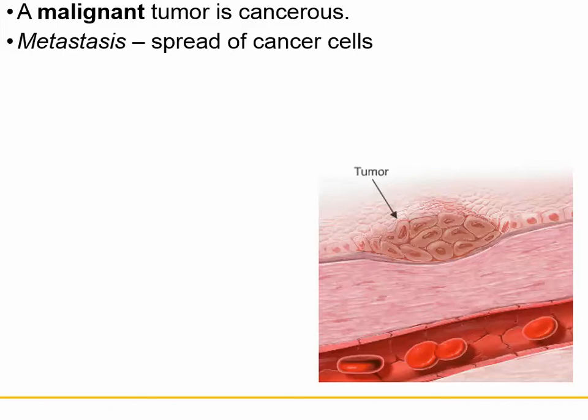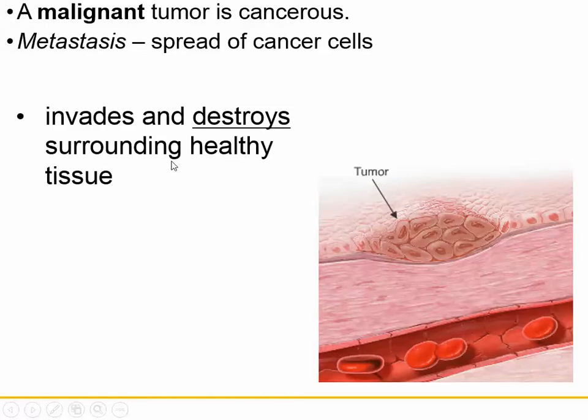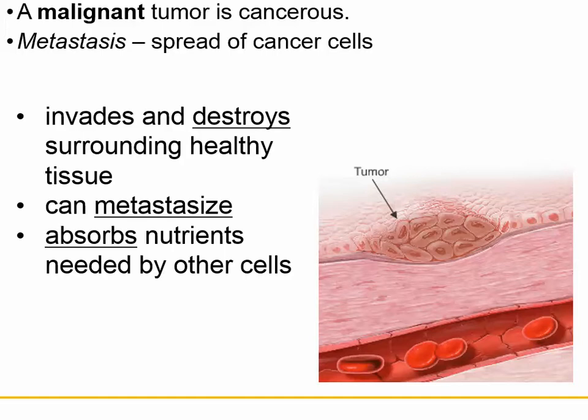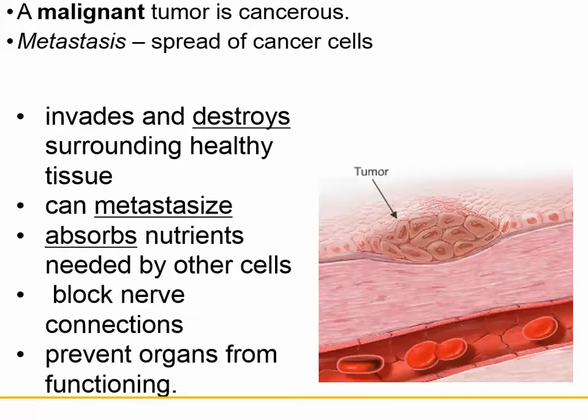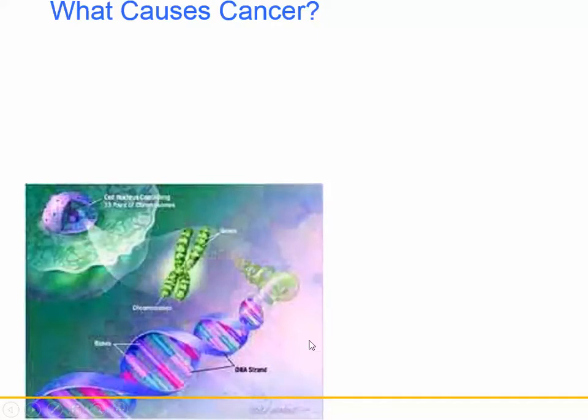A malignant tumor, as I said earlier, is cancerous, and it can spread. Another name for spread of cancer cells is metastasis. Now, this type of tumor can destroy surrounding healthy tissue. It can metastasize. In other words, it can spread to somewhere else, and it can absorb nutrients. So it kind of has a blood supply in that it is taking nutrients up that other cells need. And it can also block nerve connections. And if it gets large enough, it can prevent other organs from functioning. So that's kind of what cancer does.